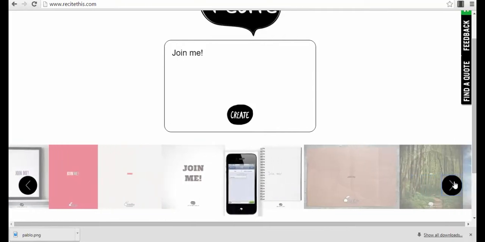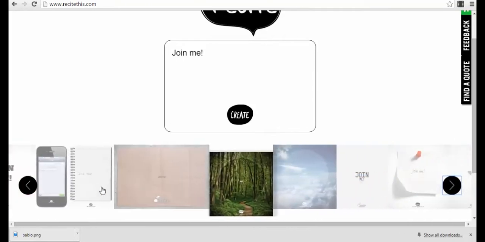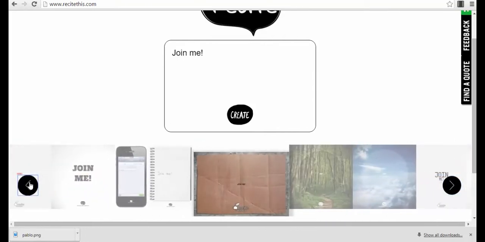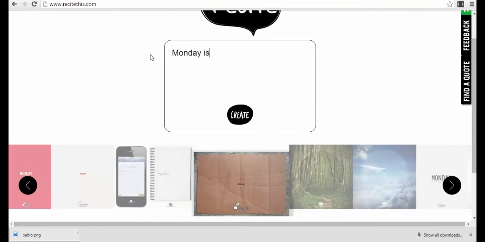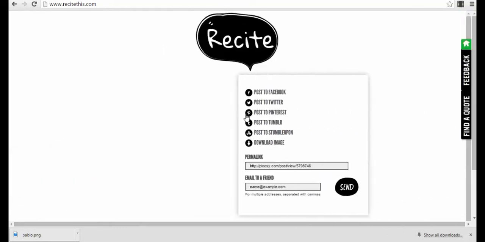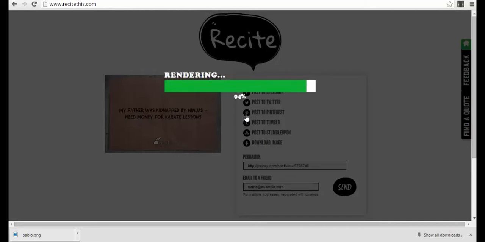Select one. For example, you can have this cartoon board, and you can type in a very simple quote here, for example, Monday is beautiful. I know that a lot of people hate Mondays, so I thought that this would be a very good joke. So Monday is beautiful, and then you just click the button create, and you are actually done.